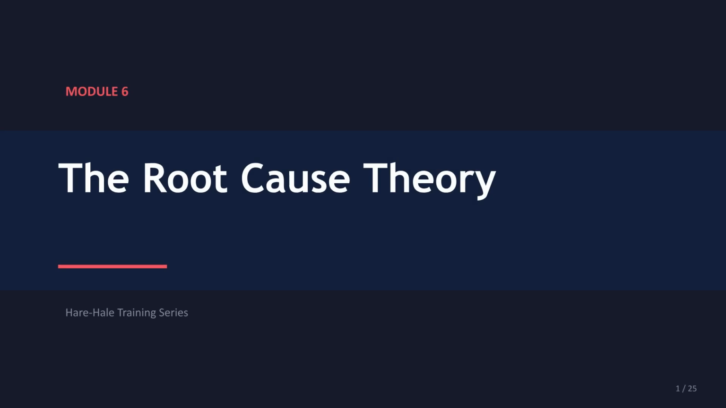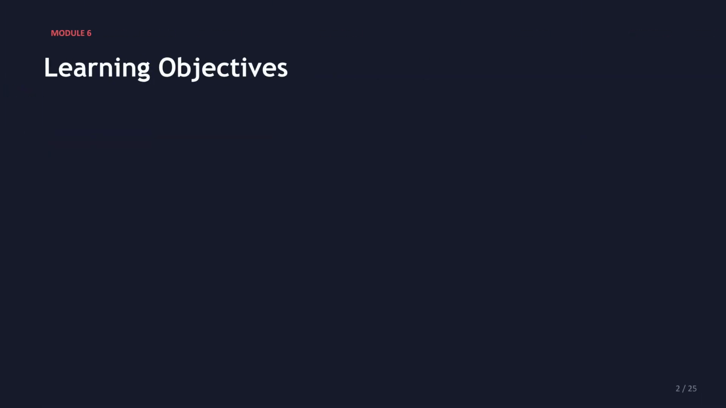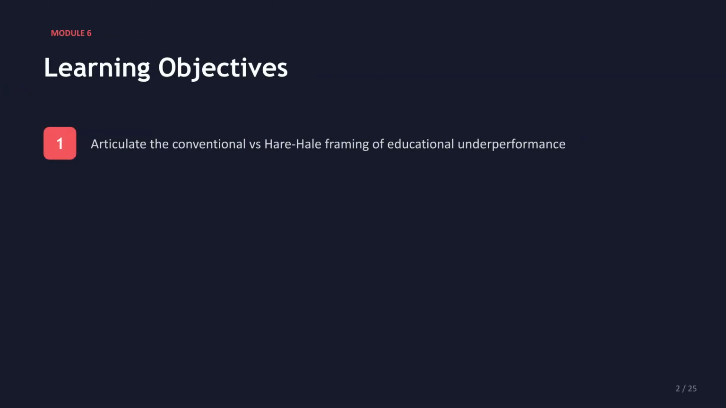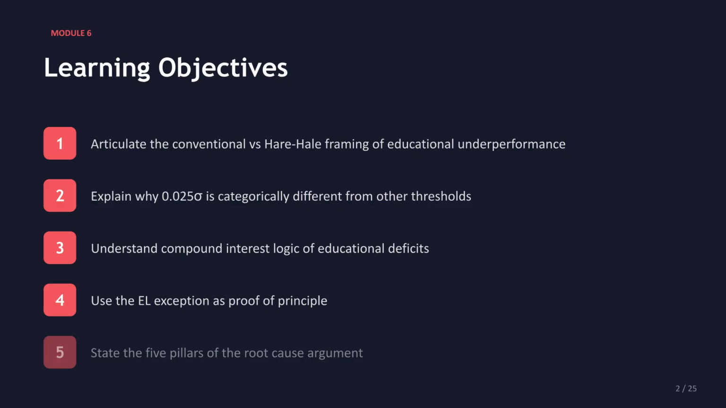Welcome to Module 6, where we explore the root cause theory, focusing on low growth as the primary driver of educational underperformance. The objectives for this module are to articulate the conventional versus Hare-Hale framing, explain the significance of the 0.025 sigma threshold, understand compound interest logic of educational deficits, use the EL exception as proof of principle, and state the 5 pillars of the root cause argument.